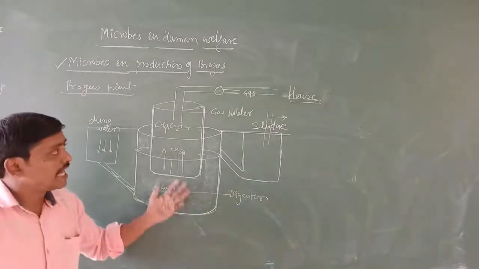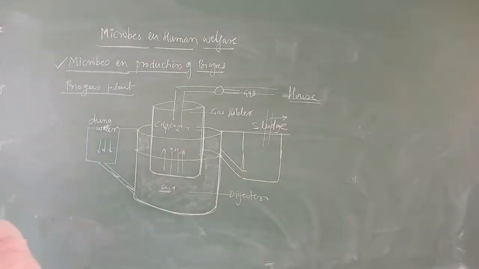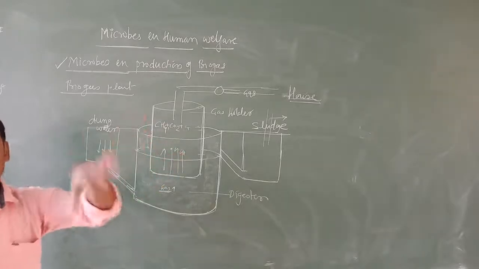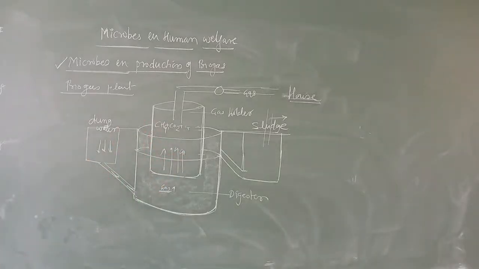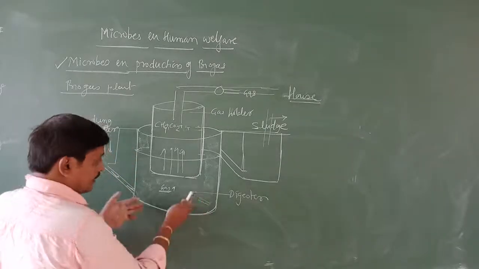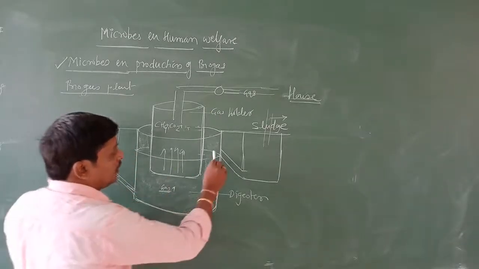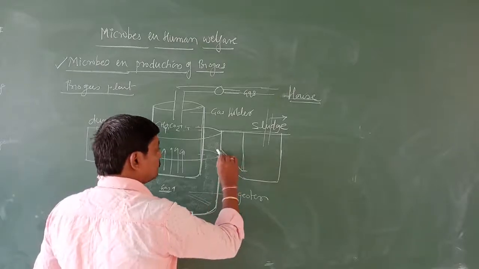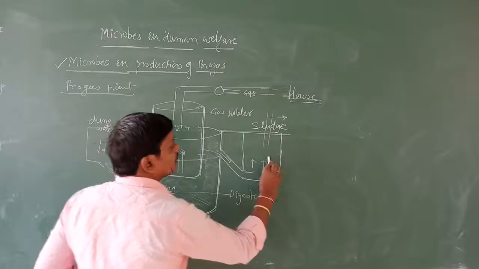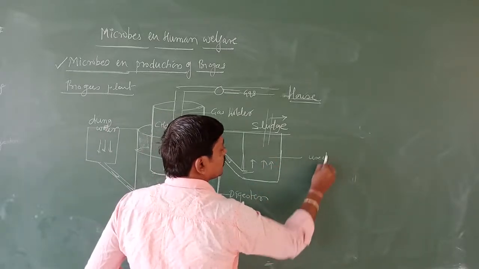They prepare the biogas, and that is used as a fuel. It is used as a fuel for cooking and lighting. And the remaining slurry that comes out in the form of sludge is used as a fertilizer.